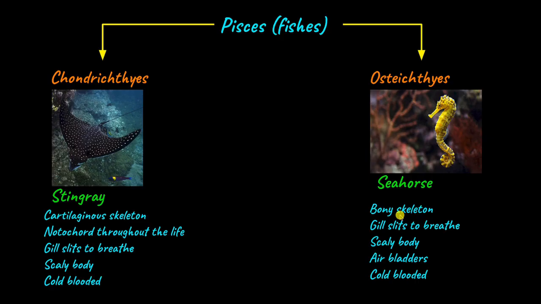They have something called air bladders. Because of the presence of air bladders, these animals are buoyant, so they need not keep swimming constantly to avoid sinking. Air bladders are noticeably absent in Chondrichthyes. So animals like sharks need to keep swimming constantly to avoid sinking.